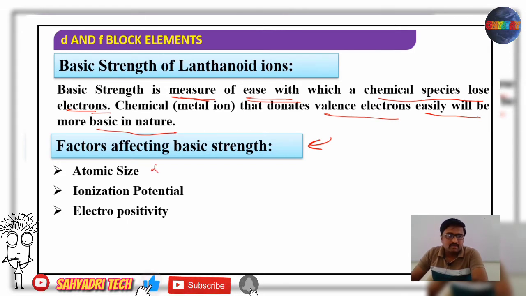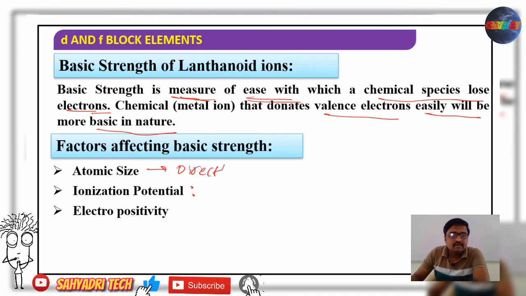Ionization potential: the lower the ionization potential, the greater the basic strength, because less energy is required to remove an electron. Ionization potential is the amount of energy necessary to remove an electron from its valence shell. If electrons are easily removed, if less energy is required, basic strength is high. If it is removed with difficulty, basic strength is less. How is it related to ionization potential? If less energy is required, if ionization potential is very low, basic strength is high. So if I consider atomic size, as we said, it is directly proportional.